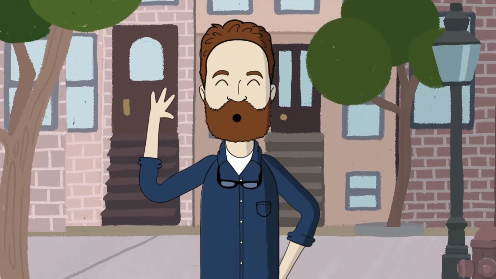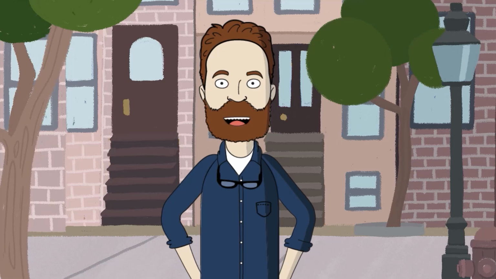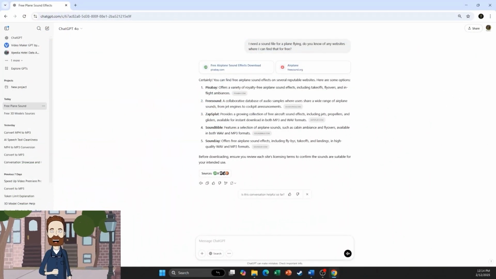Okay, so before we head into PowerPoint and start playing around with the 3D model from Blender, I want to show you where and how I find free 3D models and the sound effects I use throughout this module. One of the many things you can use ChatGPT for is asking it to find websites that offer specific resources. For example, in this case, I asked ChatGPT to find me a sound file of a flying plane.